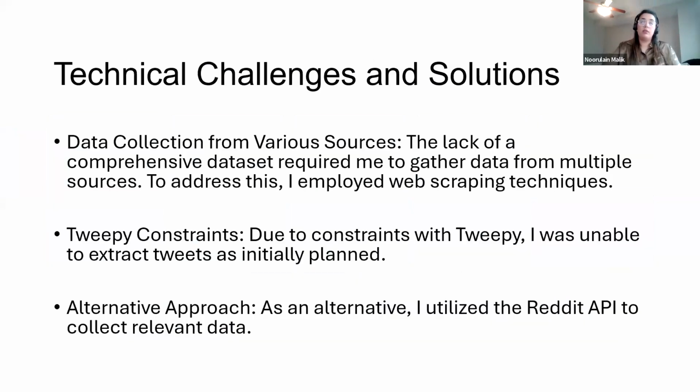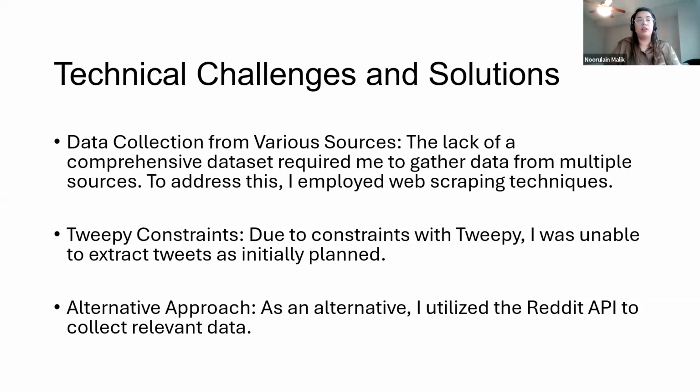While doing this project, I faced some challenges too. The biggest challenge was gathering the data. The lack of comprehensive data sets required me to gather data from multiple sources. To address this issue, I used web scraping techniques.